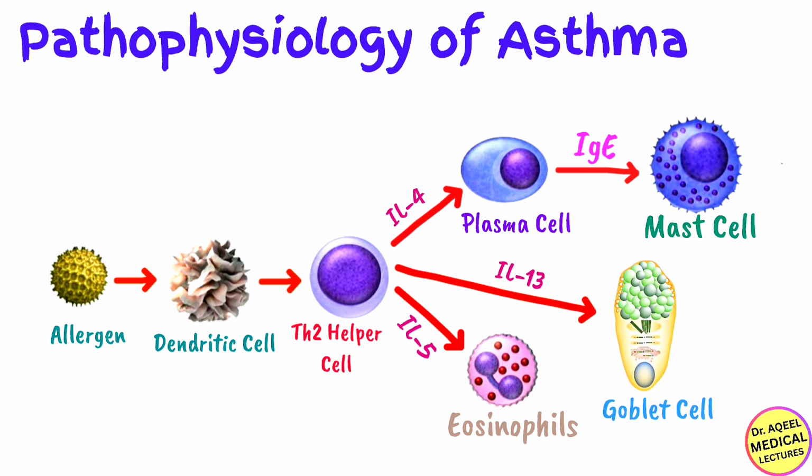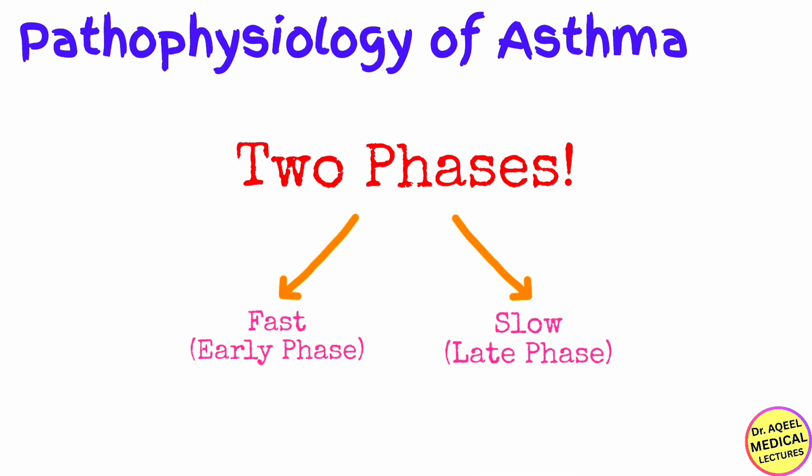IL-13 tells the goblet cells to produce massive amounts of mucus, the snot, and it drives the structural changes known as airway remodeling. So now we have the grenades. These are the mast cells primed by IL-4 and the acid thrower eosinophils recruited by IL-5. This sets the stage for the attack. Now the two phases, the fast phase and the slow phase. Now the patient breathes in that pollen again. This triggers two distinct phases.